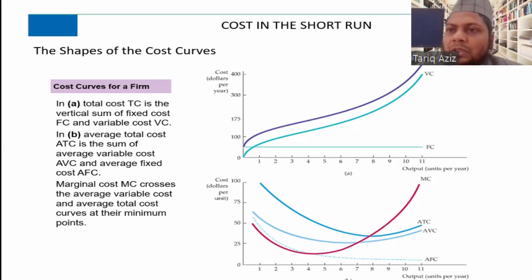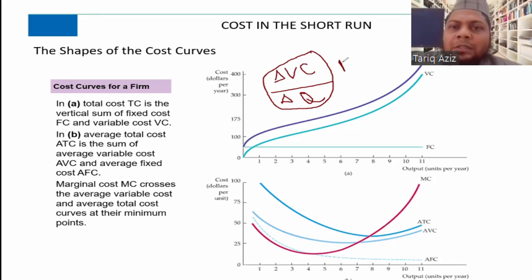The change will not be in the fixed cost. The change will always be in the variable cost. So if we divide the change in the variable cost by the change in the output, the quantity, that is marginal cost: change in variable cost divided by change in output.